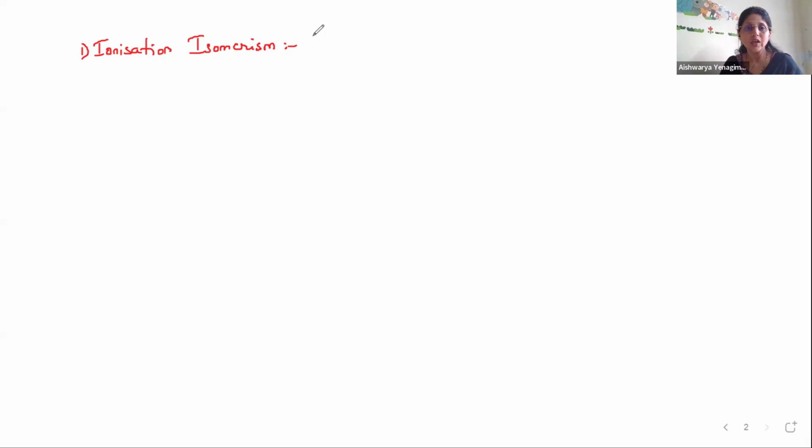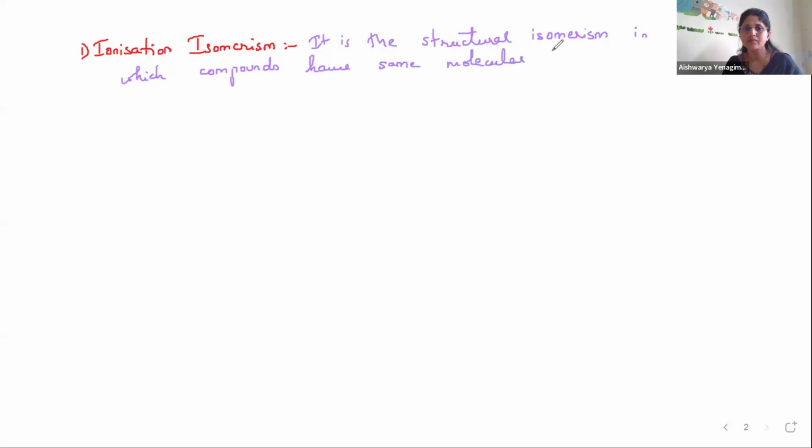Ionization isomerism is a type of structural isomerism in which coordination compounds have the same molecular formula, or the same composition, but give different ions in the solution.